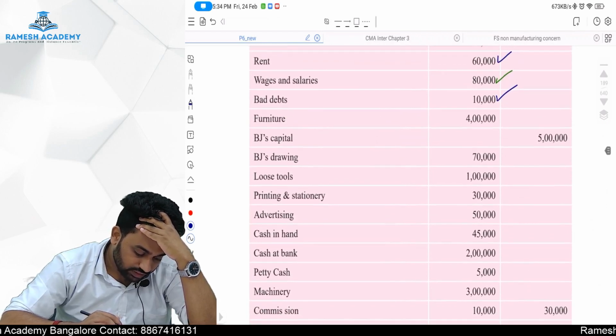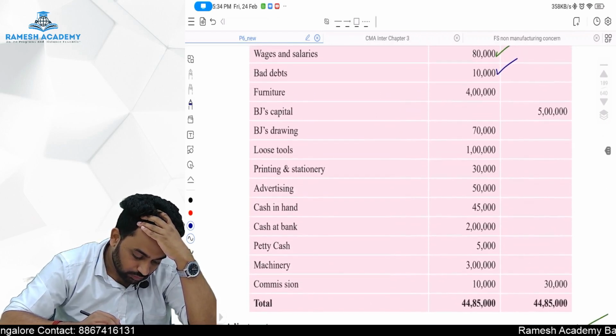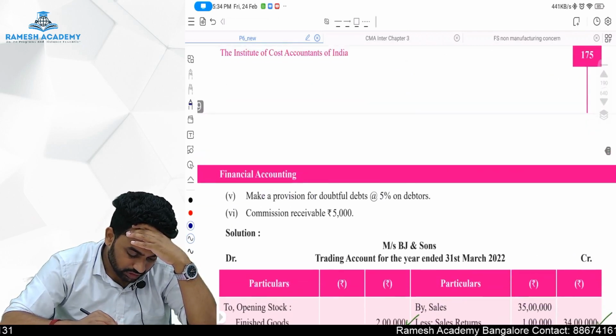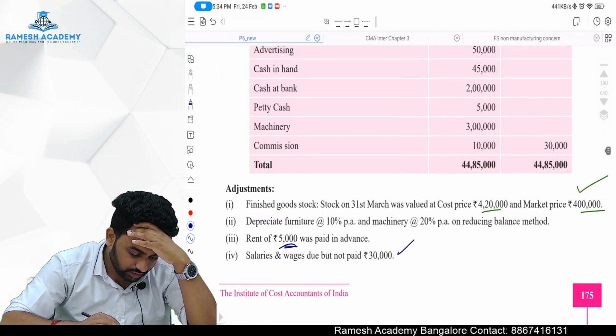Furniture is a balance sheet item. Capital drawings is a balance sheet item. Loose tools. Printing and stationery 30,000 is there. Any adjustment relating to the printing and stationery? No adjustment relating to the printing and stationery.